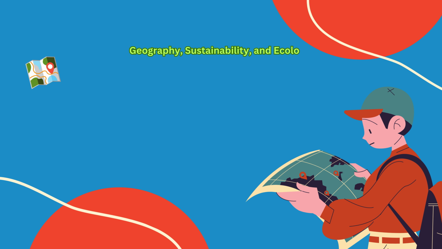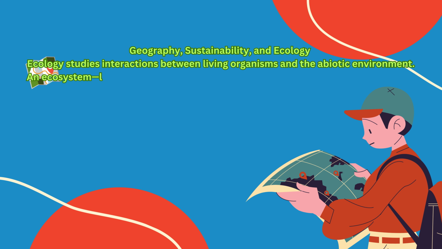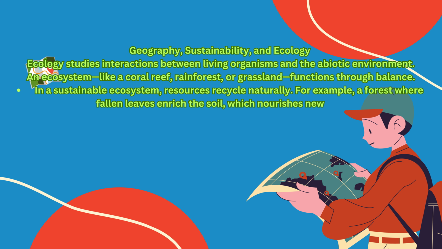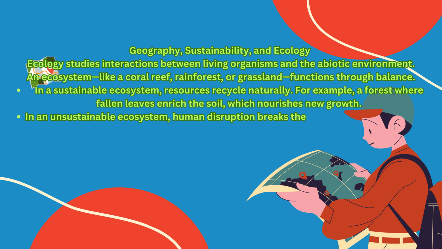Geography, sustainability, and ecology. Ecology studies interactions between living organisms and the abiotic environment. An ecosystem, like a coral reef, rainforest, or grassland, functions through balance. In a sustainable ecosystem, resources recycle naturally. For example, a forest where fallen leaves enrich the soil, which nourishes new growth. In an unsustainable ecosystem, human disruption breaks the cycle.